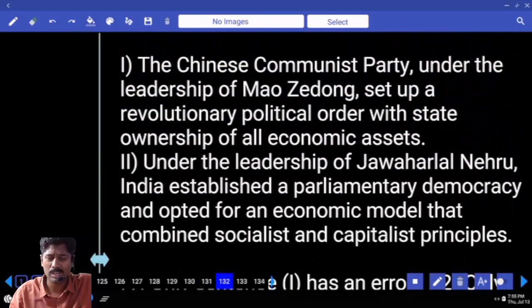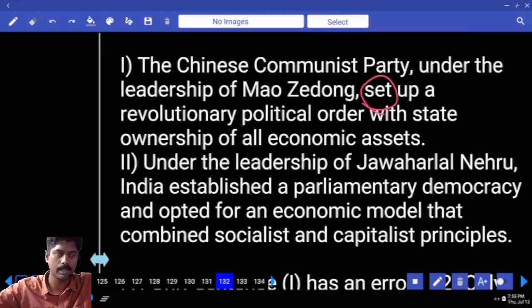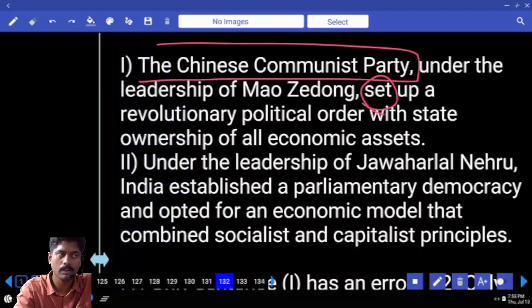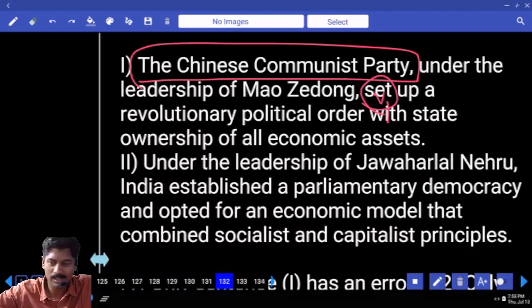Chinese Communist Party under the leadership Mao Zedong set up. Is this set correct? Correct and set? Chinese Communist Party. It is a singular noun. Can I take V1 after a singular noun? Yes or no? See, party is singular there, right?